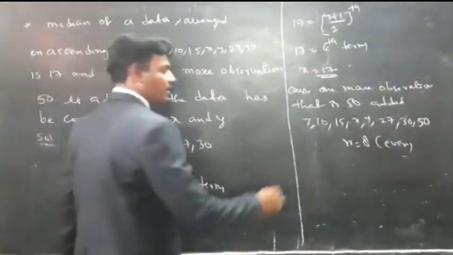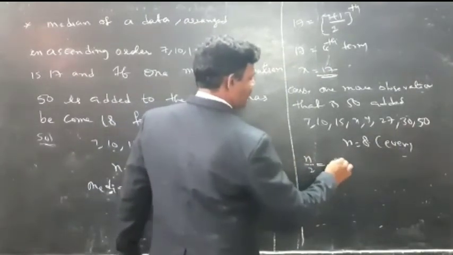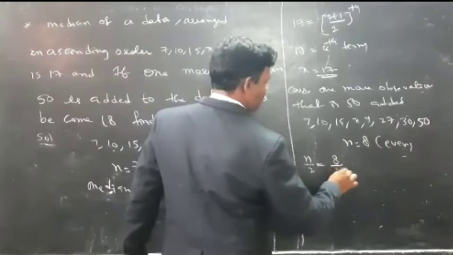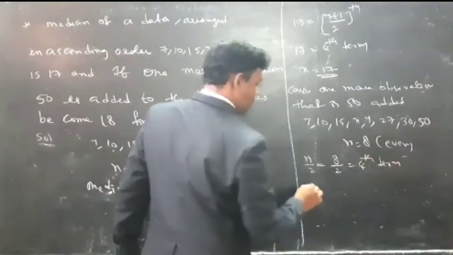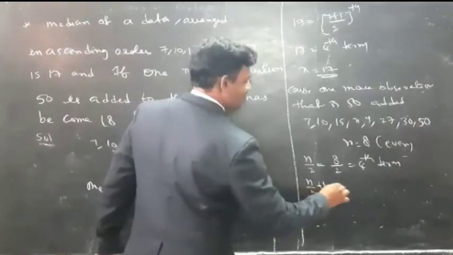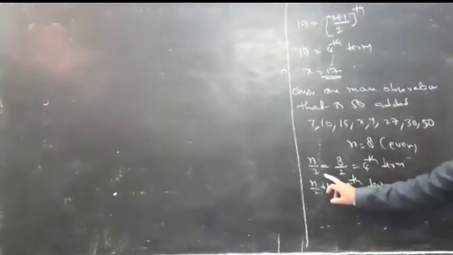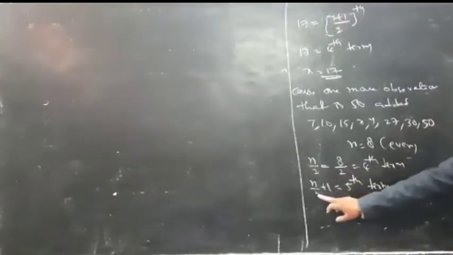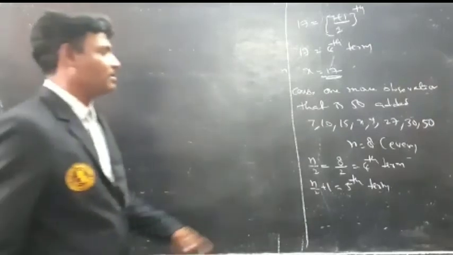What about the median? First you have to find the n by 2 term. n by 2 means 8 by 2, which is the fourth term. Then n by 2 plus 1 is the fifth term. The median is equal to the average of the fourth and fifth terms.